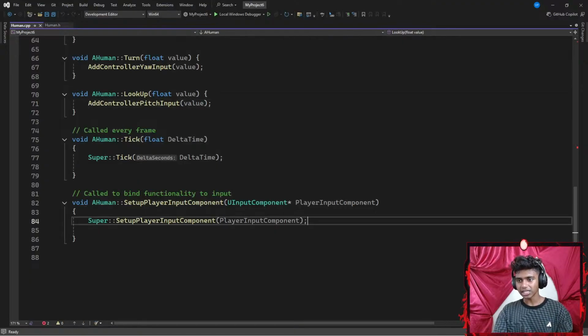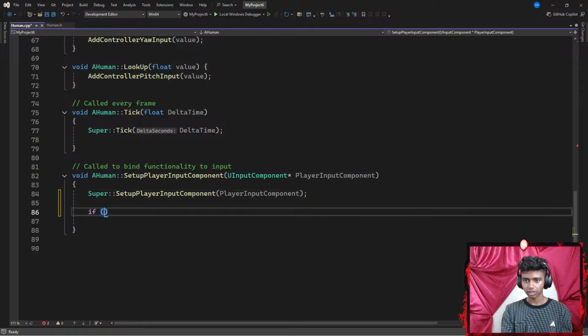Speaking of C++ classes, let's add an if statement up here.